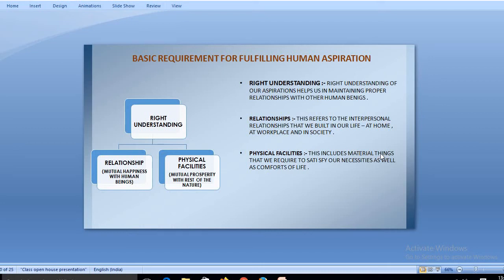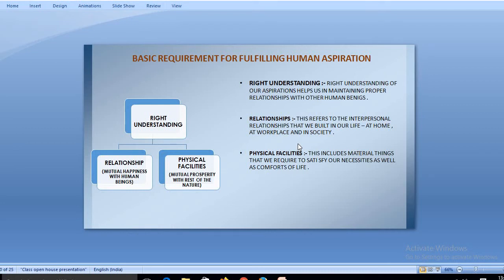It means whatever you want in your life, whatever things are essential to lead your life in a smooth way, those are known as physical facilities. Rather it is your money, or anything else that we require to satisfy the necessities as well as the comforts of life. Basically, physical facilities help you to satisfy your basic needs, your basic requirements, and give your life a smoothness. It gives you all kinds of materialistic comforts.